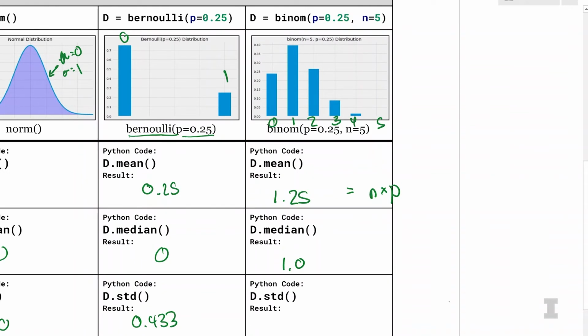I think, Carly, you said that was the square root of n times p times 1 minus p? Exactly. And I end up getting 0.968. So we could have done the math of doing n times p times 1 minus p and taking the square root of that, or we can just do d.std, and that gives us the exact same answer of 0.968.